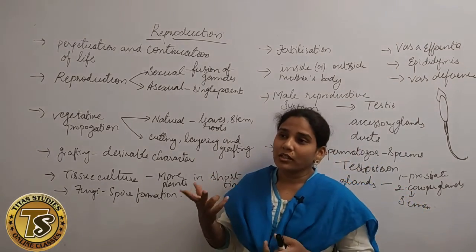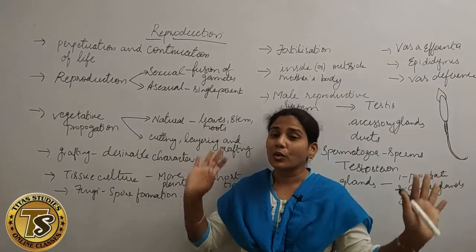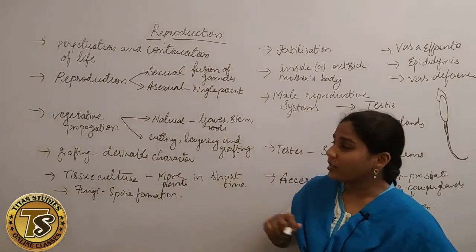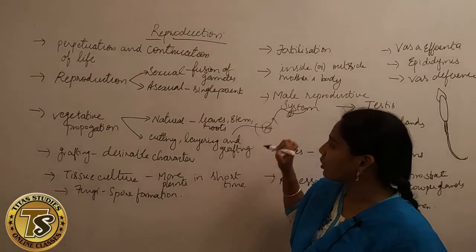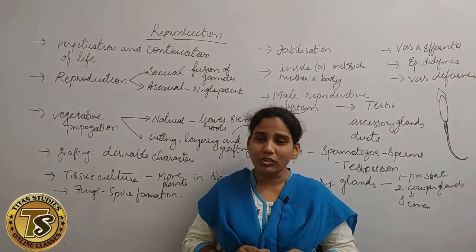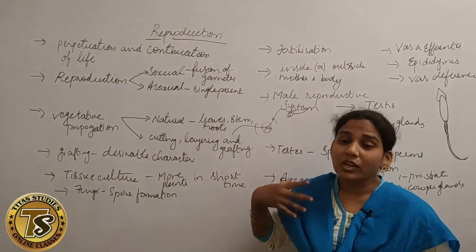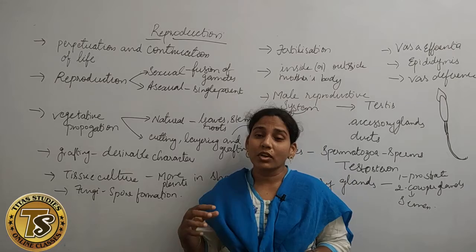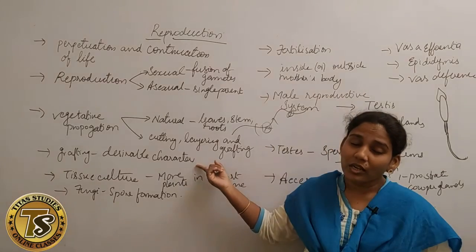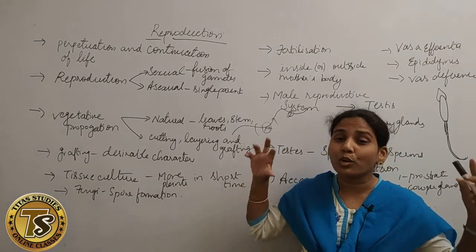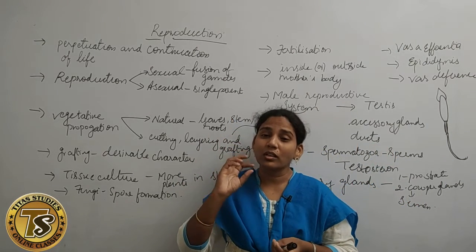Cutting is nothing but you take the stem of a plant, cut it and put it in the soil, and it will grow as a new plant. Next, layering. Layering is when the stem is touching the ground and new roots are formed there, you cut off the plant from there and a new plant will be formed. That process we call layering. And grafting. In grafting, whichever desirable characters you like, whichever characters you feel are important to develop, we can cultivate those desirable characters. We take two different plants and attach them. The lower part is called the stock and the upper part is called the scion.